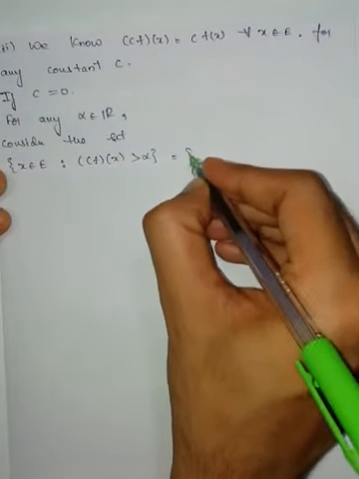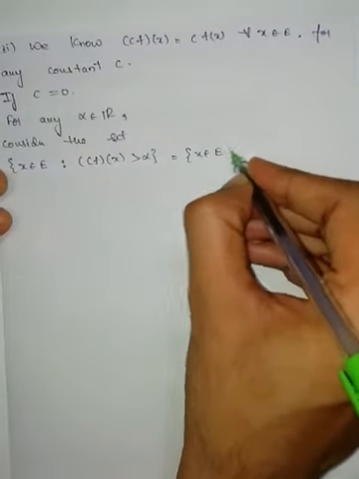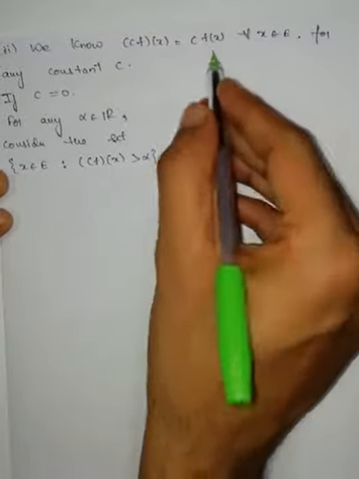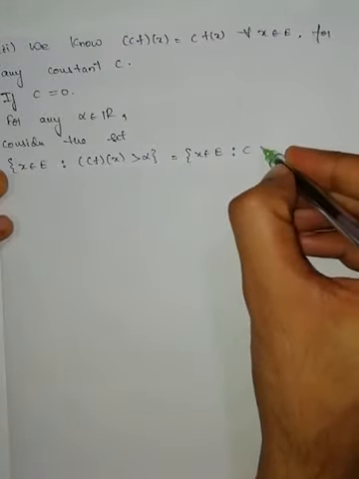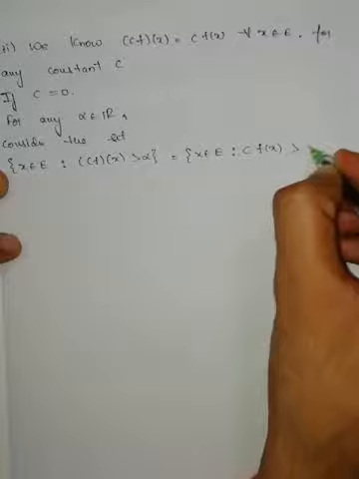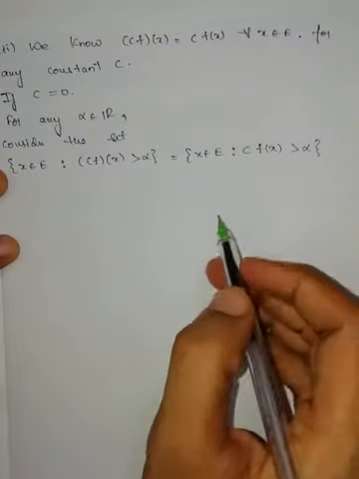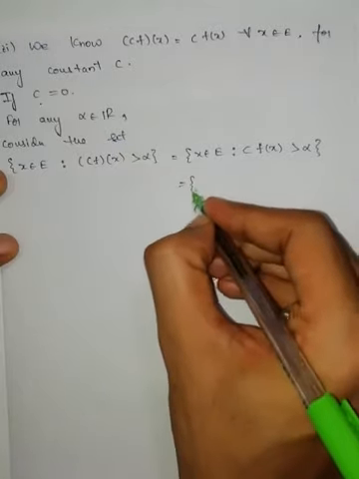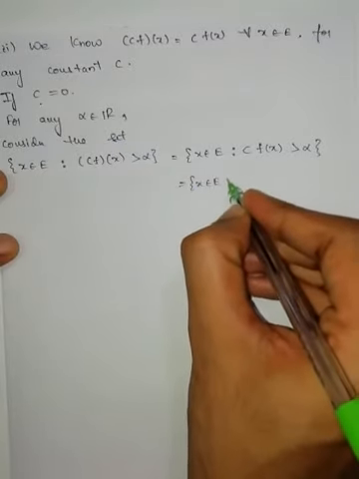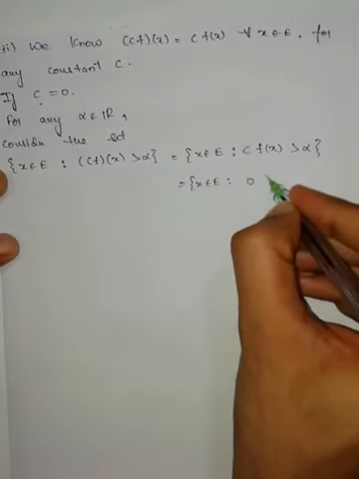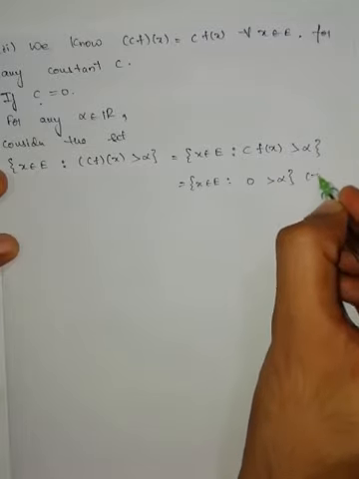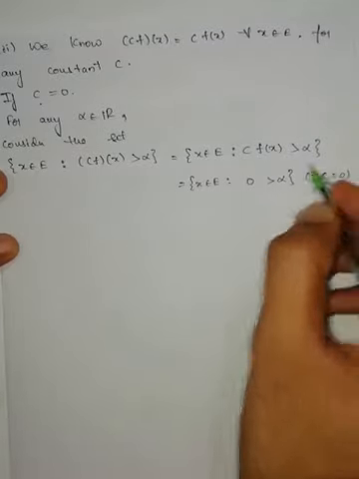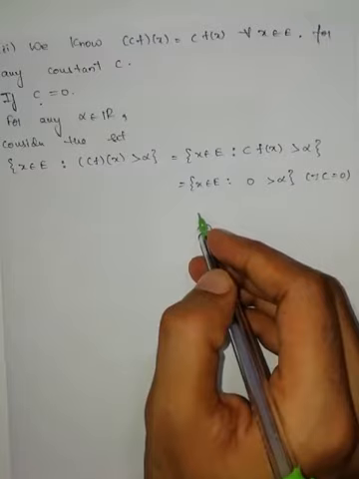This one can be written as all those elements of E such that cf of x can be written as c into f of x greater than alpha. Now since c is 0, this one becomes all those elements belongs to E such that 0 greater than alpha, since c is equal to 0.